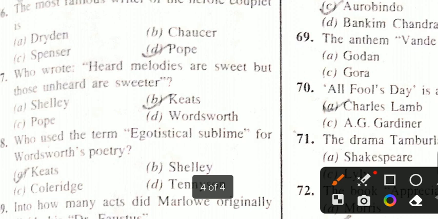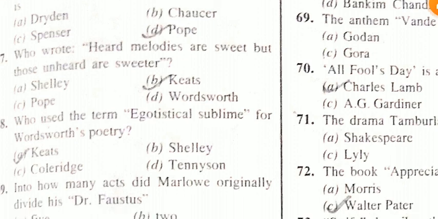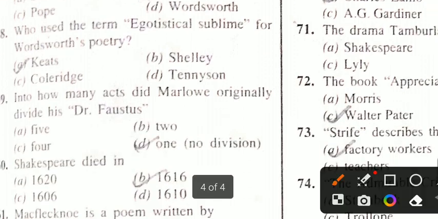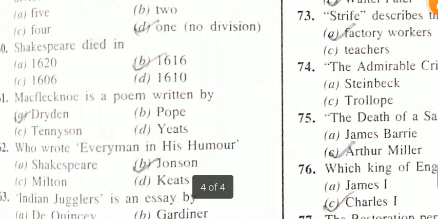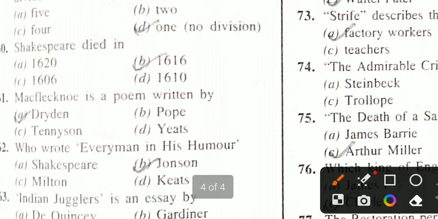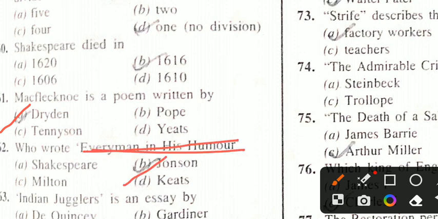Who wrote "Heard melodies are sweet, but those unheard are sweeter"? John Keats. Who used the term egotistical sublime for Wordsworth's poetry? John Keats. Into how many acts did Marlowe originally divide his Dr. Faustus? One. Shakespeare died in 1616. Mac Flecknoe is a poem written by Dryden. Who wrote Every Man in His Humour? Ben Jonson.